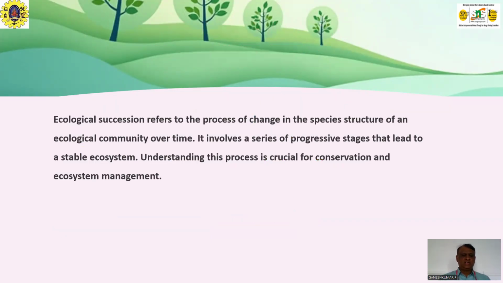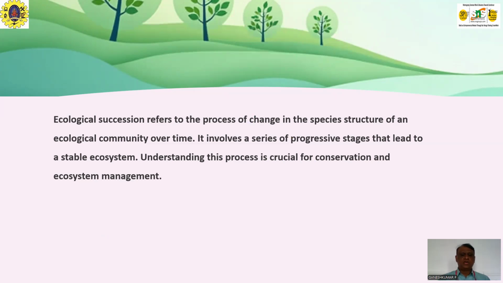What is ecological succession? It refers to the process of change in species structure of an ecological community over time. It involves a series of progressive stages that lead to a stable ecosystem.